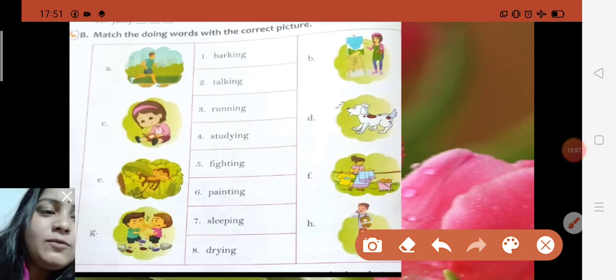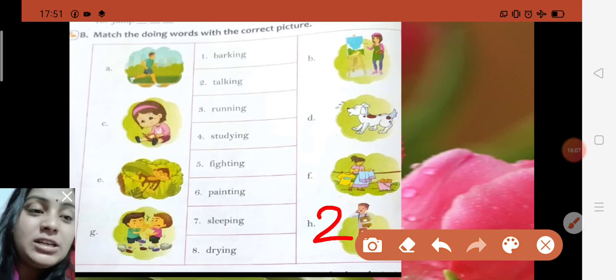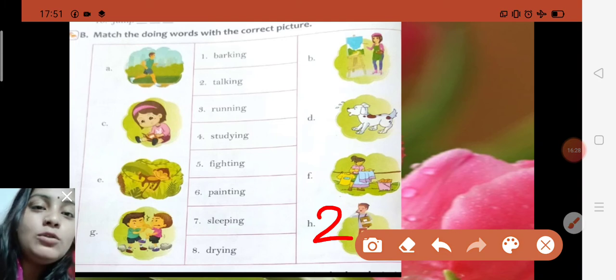Like talking, in which picture is it showing the person is talking on phone? Yes, in H number. So in front of the H number you just write here 2, because in number 2 the word written is talking, and in H number the picture is showing talking. Okay, now third is running, run to running. In which picture is it showing the man is running? So this work is happening right now. Yes, A number. In A number picture it is showing the man is running, continuing. It means this work is happening right now. Okay, so in front of the A you just write here third number.